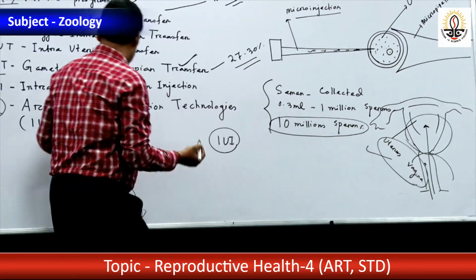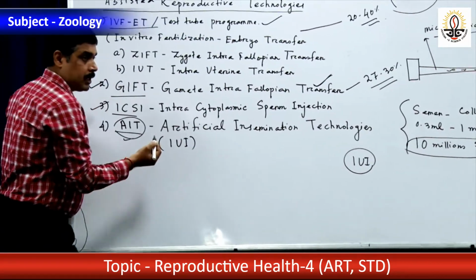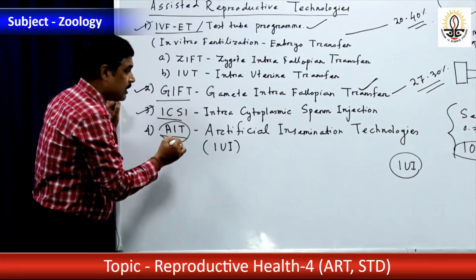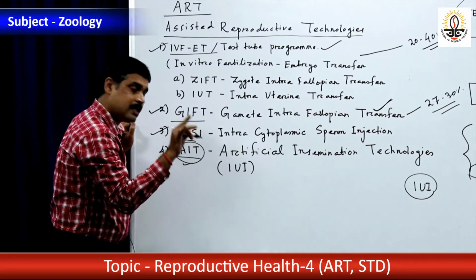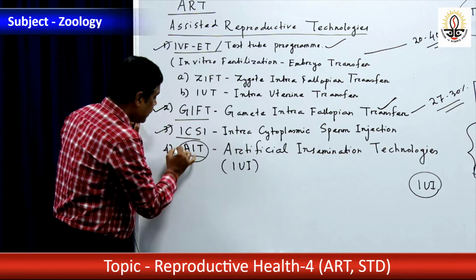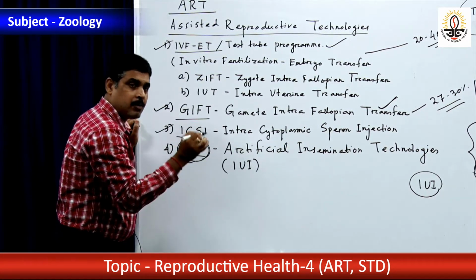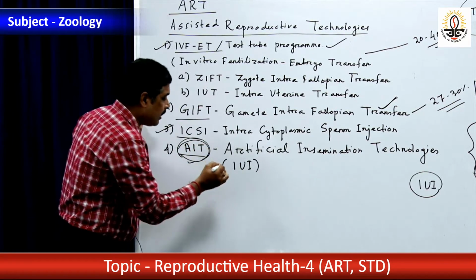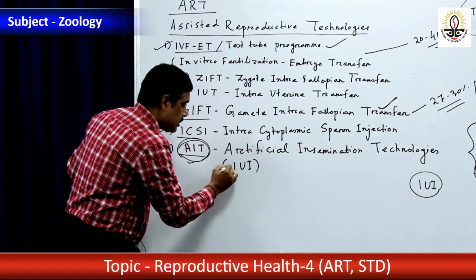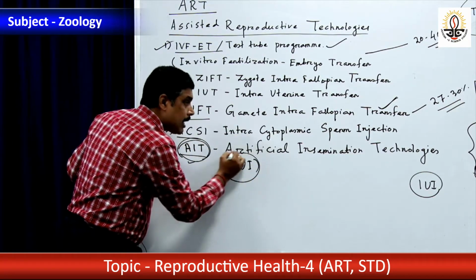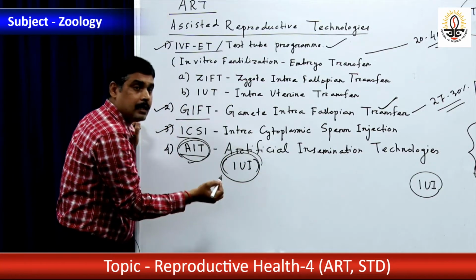Listen carefully. What is this IUI? If the semen is inseminated in the uterus or vagina, that is AIT, artificial insemination. But if it is particularly inseminated in the uterus, that is called IUI, intrauterine insemination.